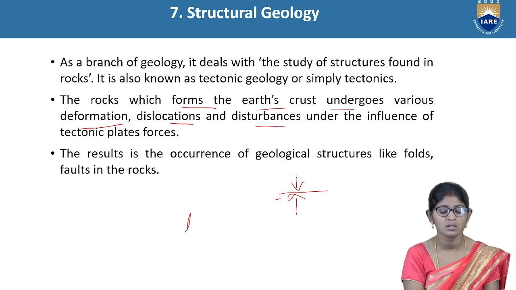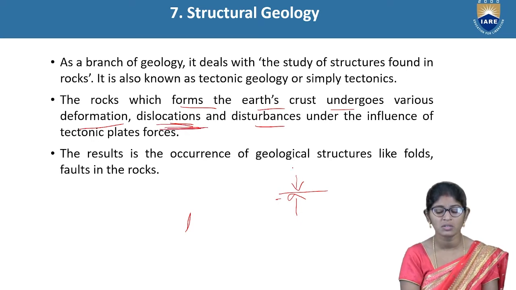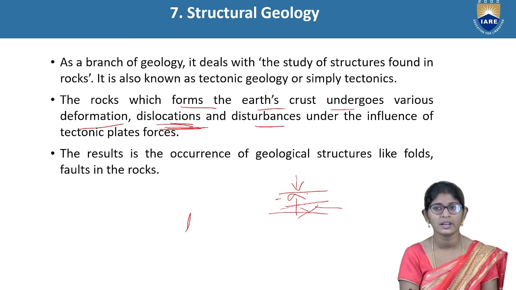This dislocation happens because if the plate tectonics move towards the surface, then the top layer of the earth structure also moves in that direction.